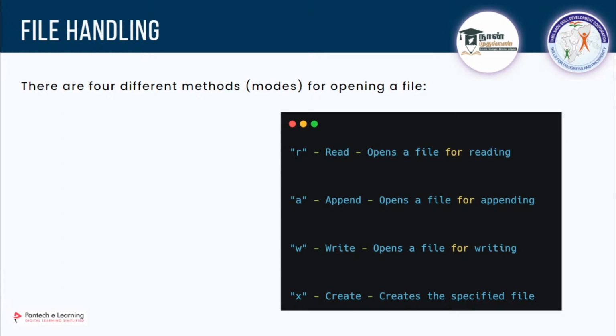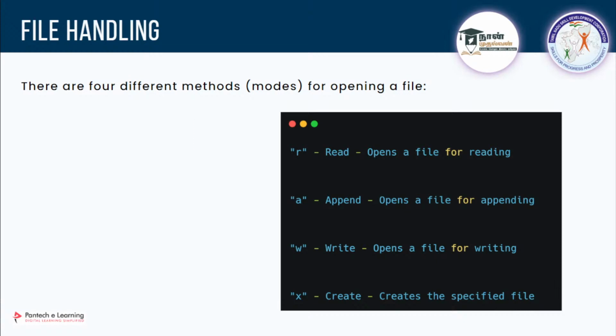Then we have read or append. In your text file you will have some text, right? If you use the append option, you can add along with that text. If you use W, it will write, which means whatever is present there, it will delete, and it is going to enter the new thing which you enter. And if you want to create a new file, you can use X.